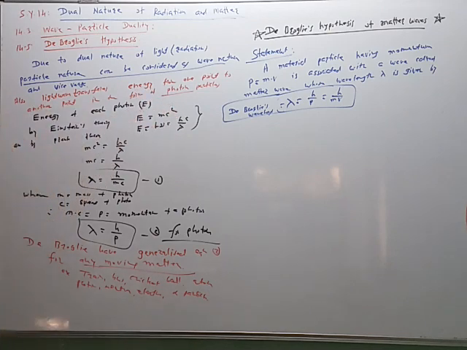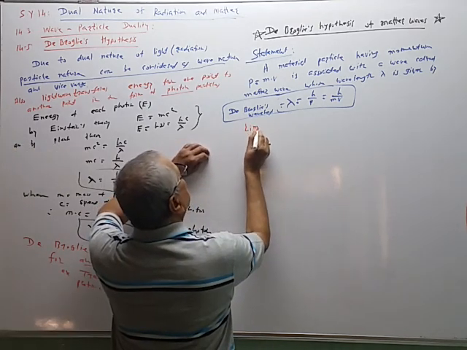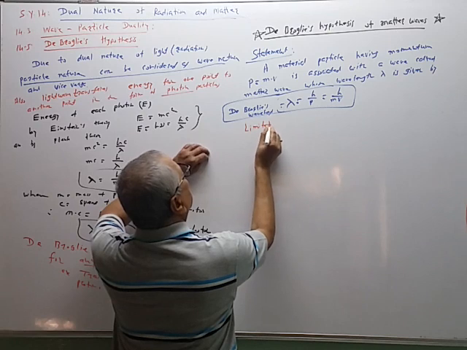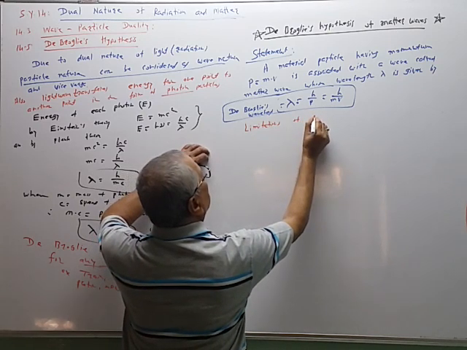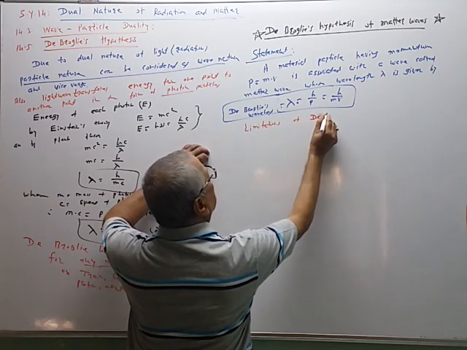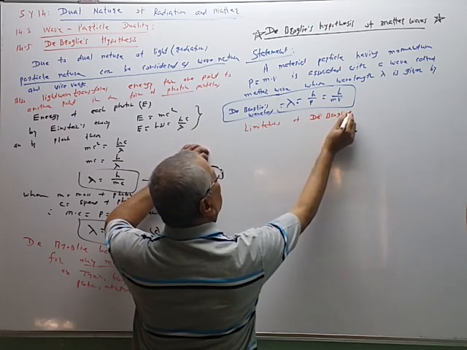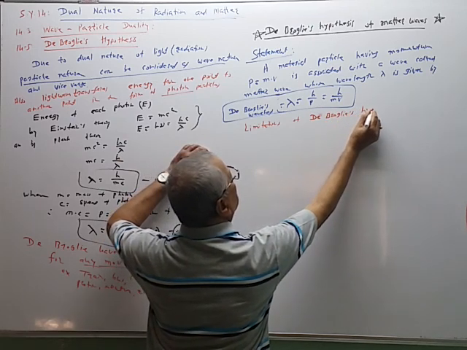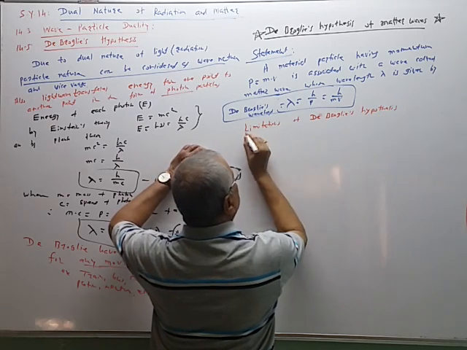What is the restriction? What is the limitation? Limitations of de Broglie's hypothesis.